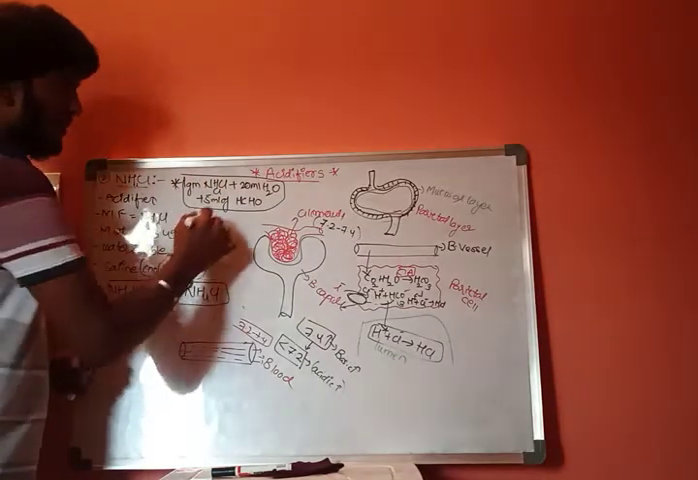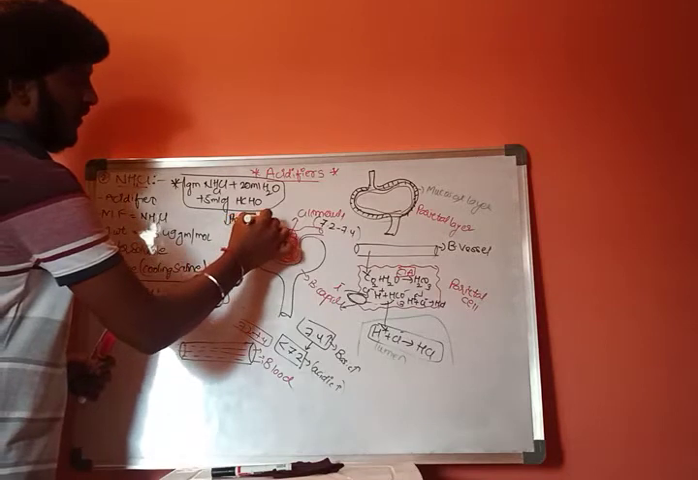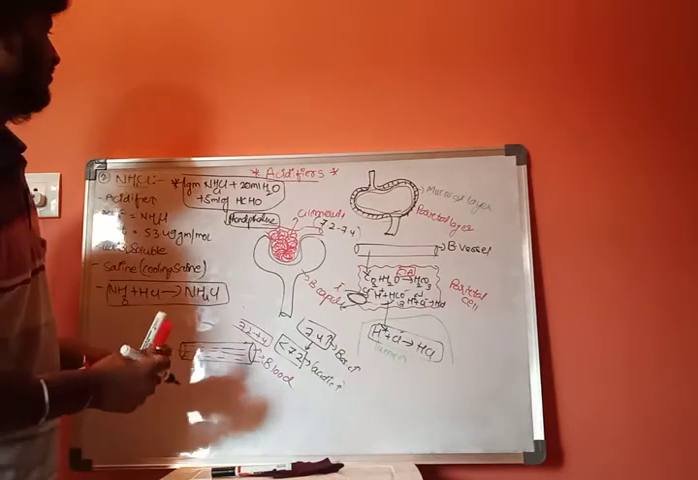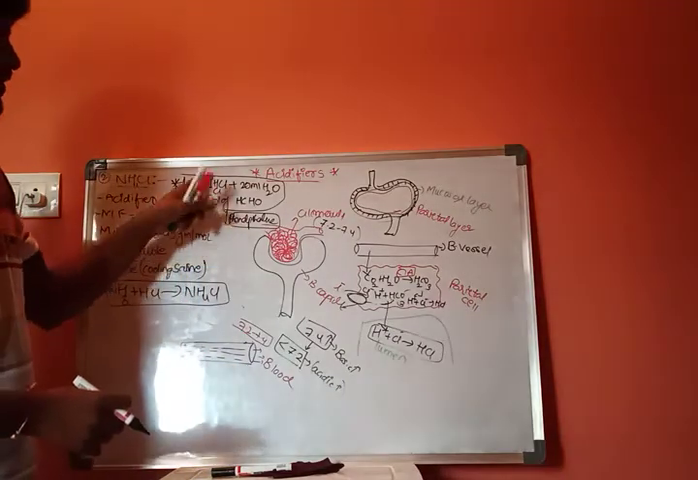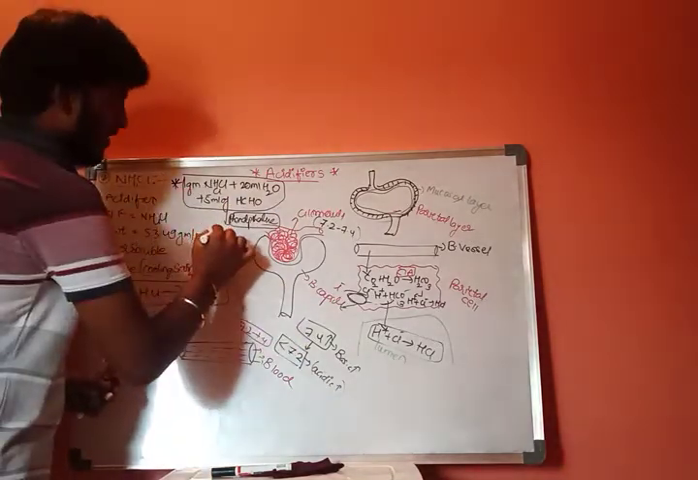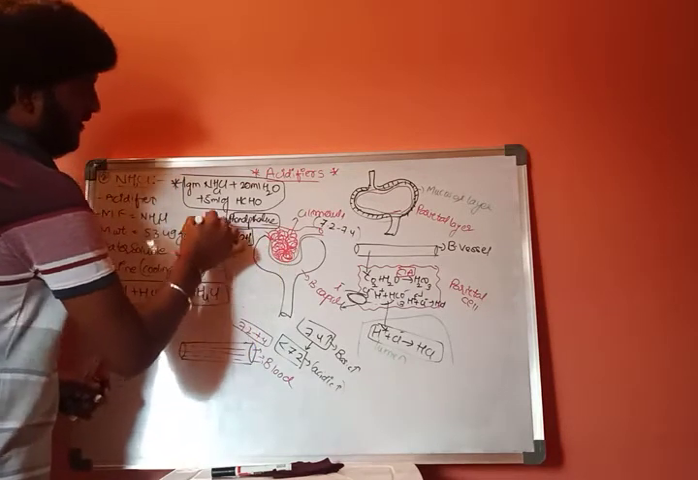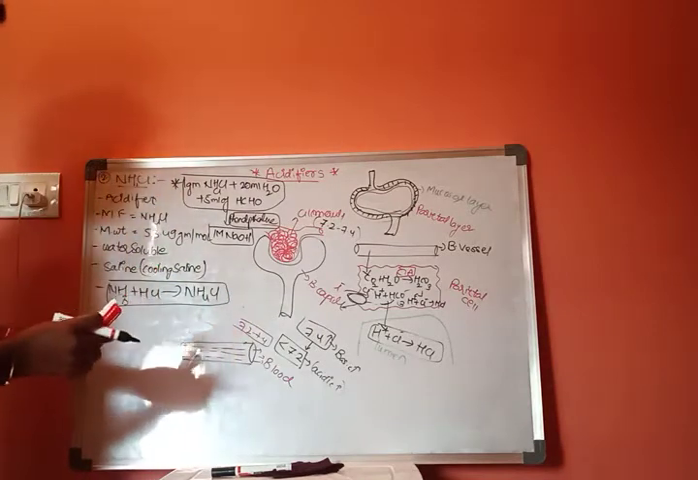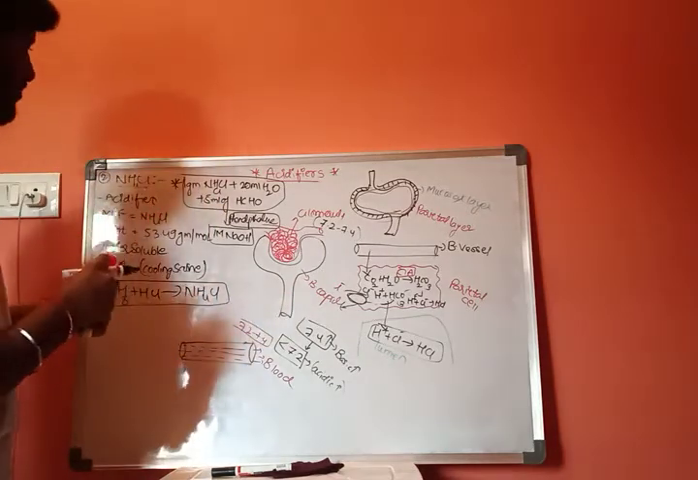Now to this solution add phenolphthalein indicator. Now titrate this entire solution with 1 molar sodium hydroxide, and it results in formation of the end product. This is the assay of ammonium chloride.